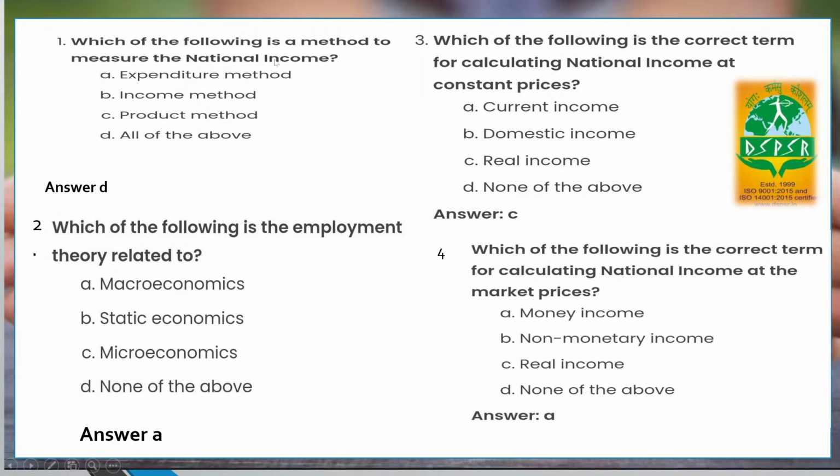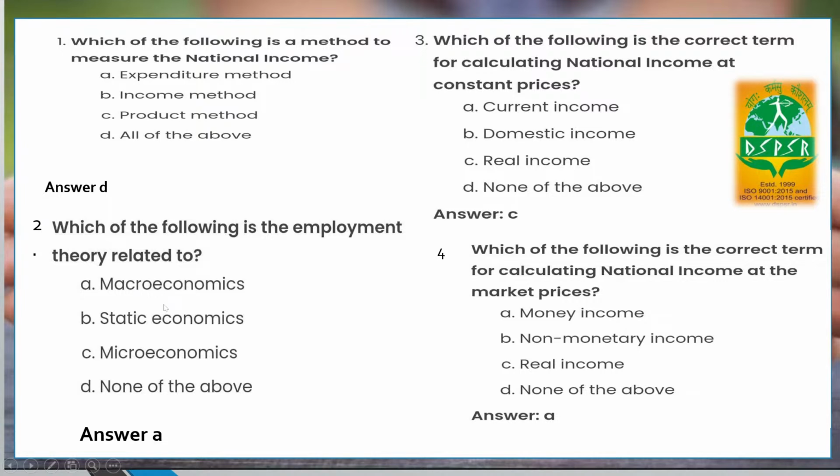Which of the following is a method to measure the national income? The answer would be D, because in the slides we have studied that the expenditure method is a measurement of national income, and so is the production method. So all of the above is the answer. Now in the second question, which of the following is the employment theory related to?